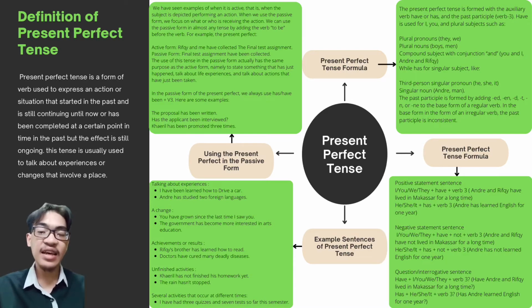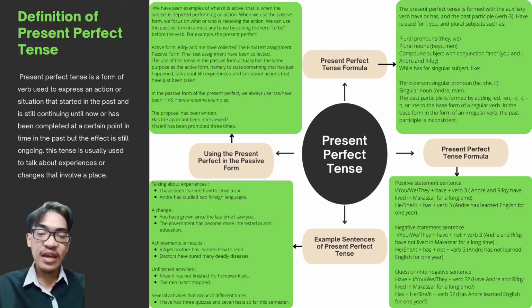And next is negative statement sentence. The form is I or you or we or they plus have plus not plus verb 3. And the example sentence is Andre and Rifki have not lived in Makassar for a long time. Or for another example is he or she or it plus has plus not plus verb 3. For example sentence is Andre has not learned English for 1 year.